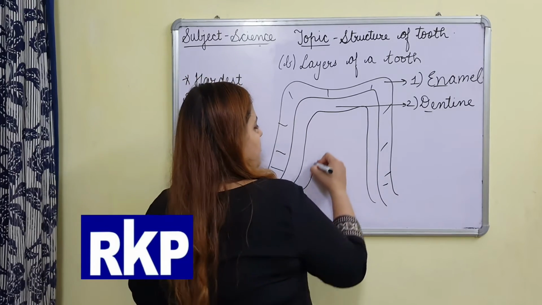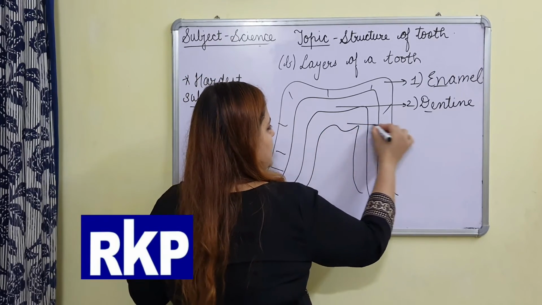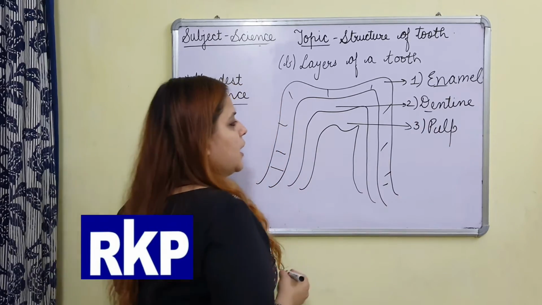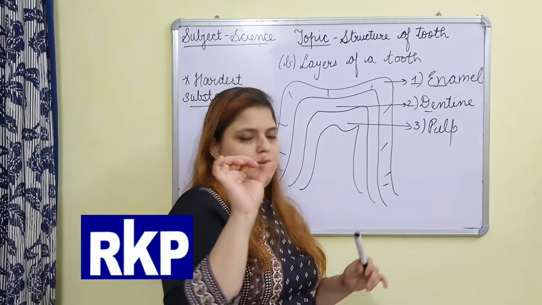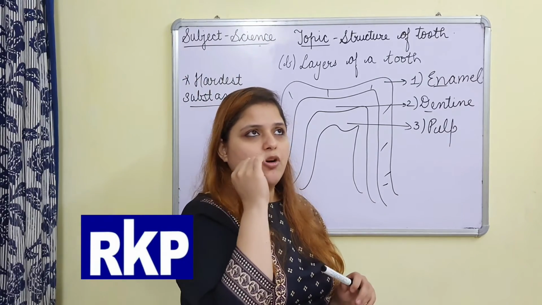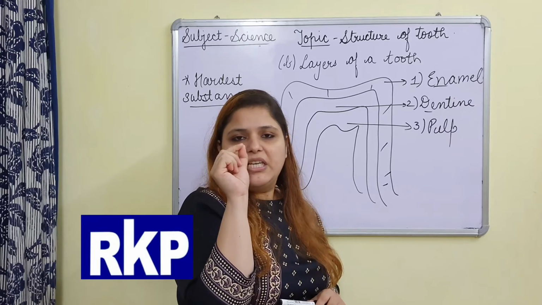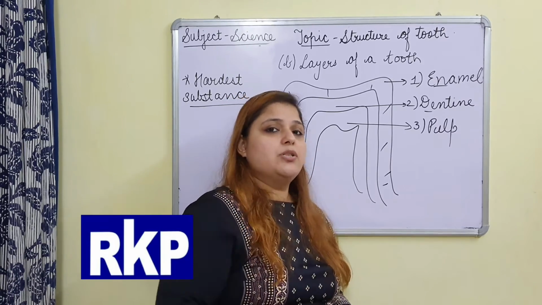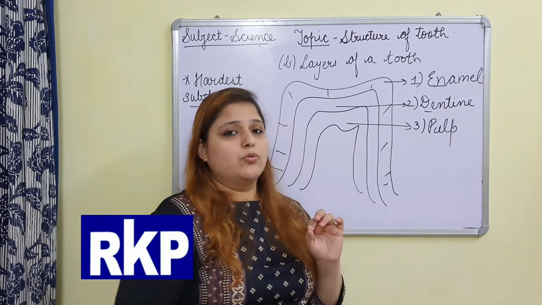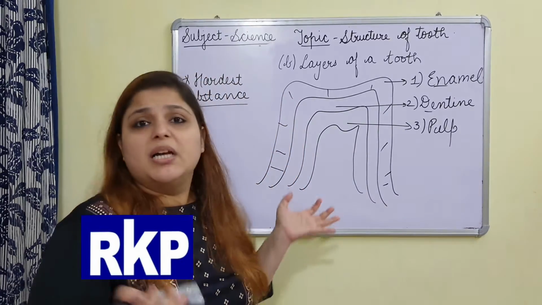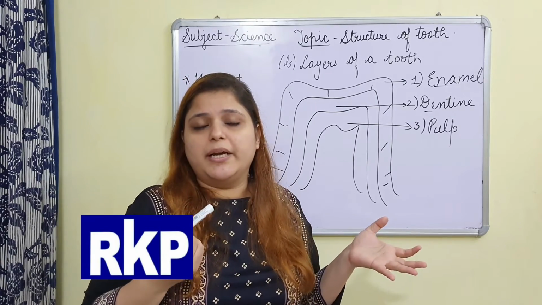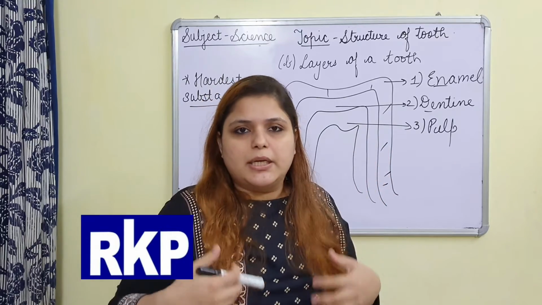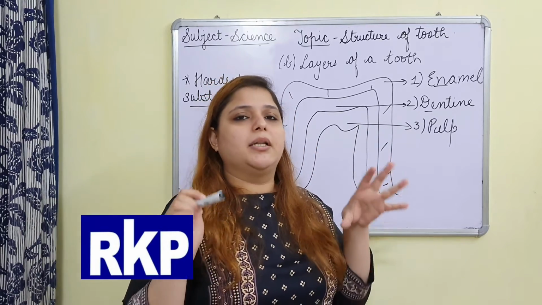Let us come upon the last layer, that is pulp. Which layer is that? Pulp. अगर आपने कभी कोई टूटा हुआ देखा होगा, then you must have observed at that place a very soft layer is there, and blood is also coming out at that time. जब कोई टूटता है तो blood जरूर निकल रहा होता है. Why? हम तो नहीं कहते कि teeth के अंदर blood है, but all our body parts get blood. हर body part तक blood आता है.